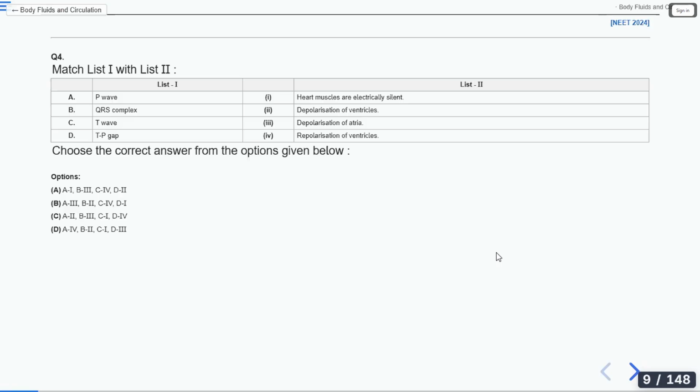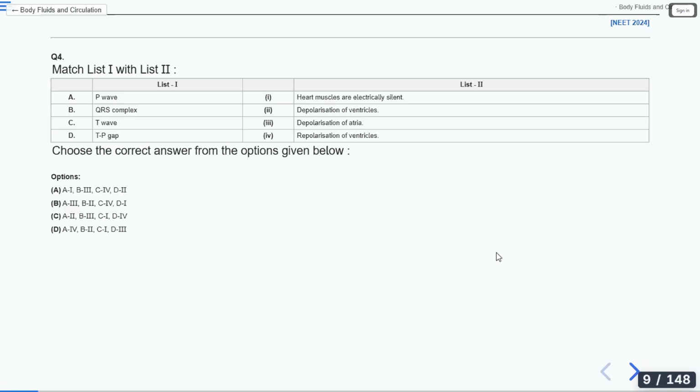Kana, just explain what is depolarization. Depolarization in ventricles, depolarization in atria. What is this depolarization? Contraction. Very good.